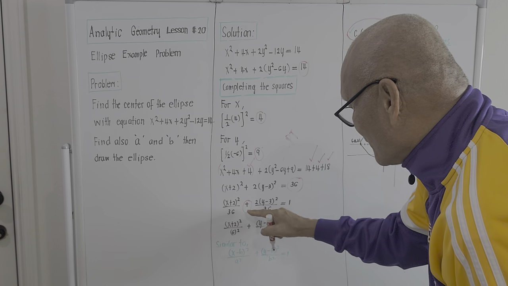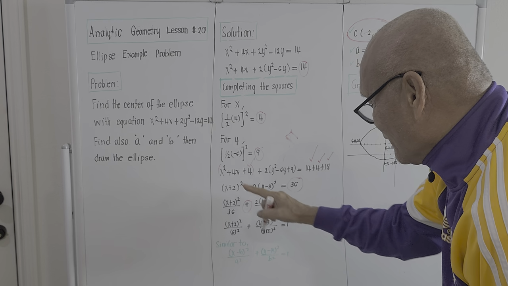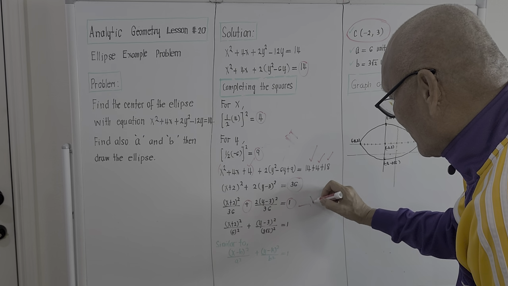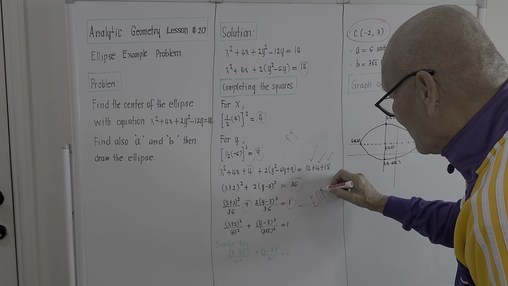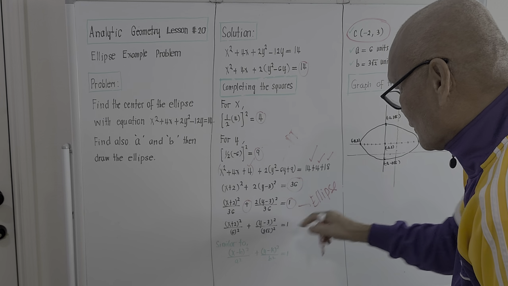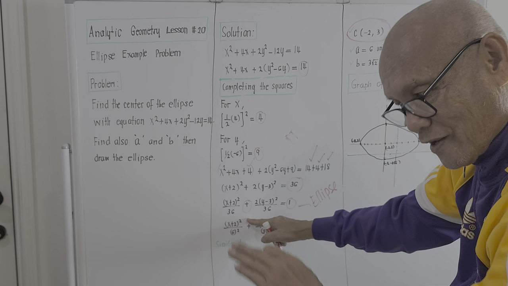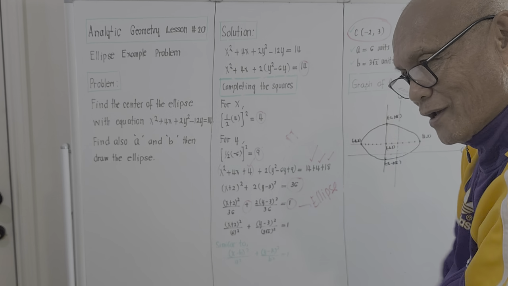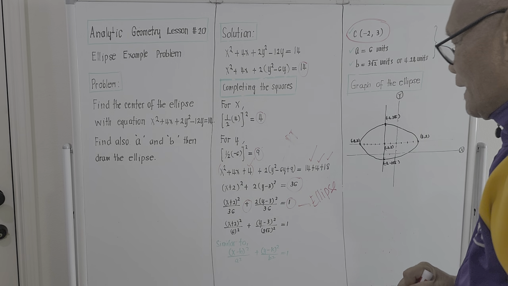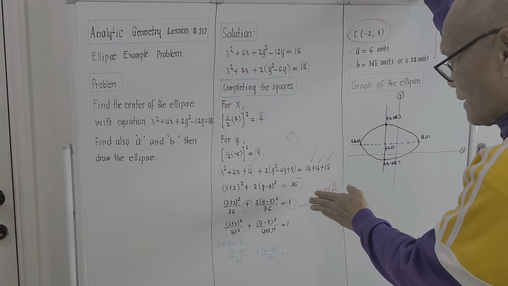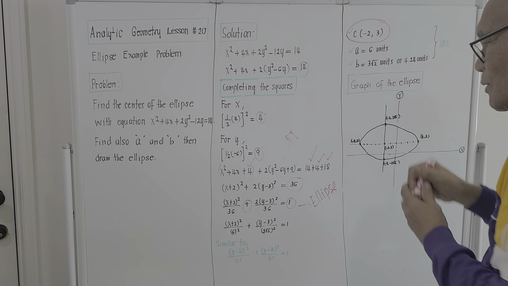For an ellipse, this should be a plus, and the right hand side should be 1. That is an ellipse. Because just in case this is negative, it will not become an ellipse. That's another formula.